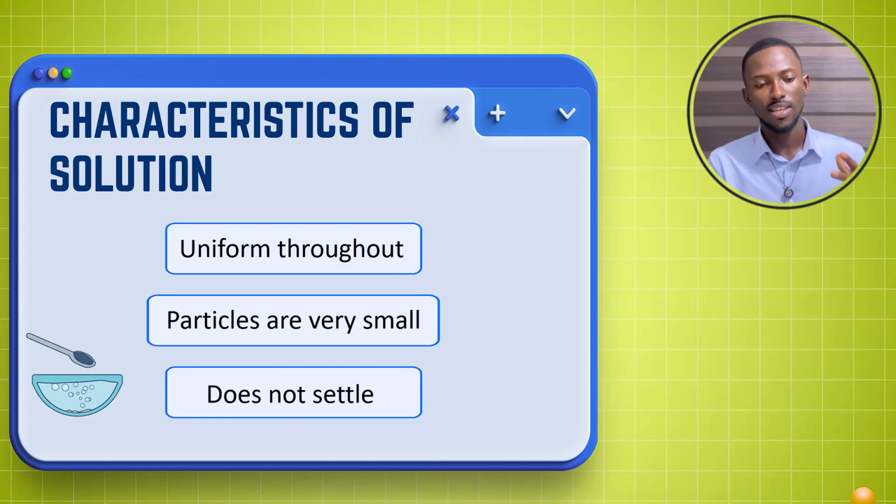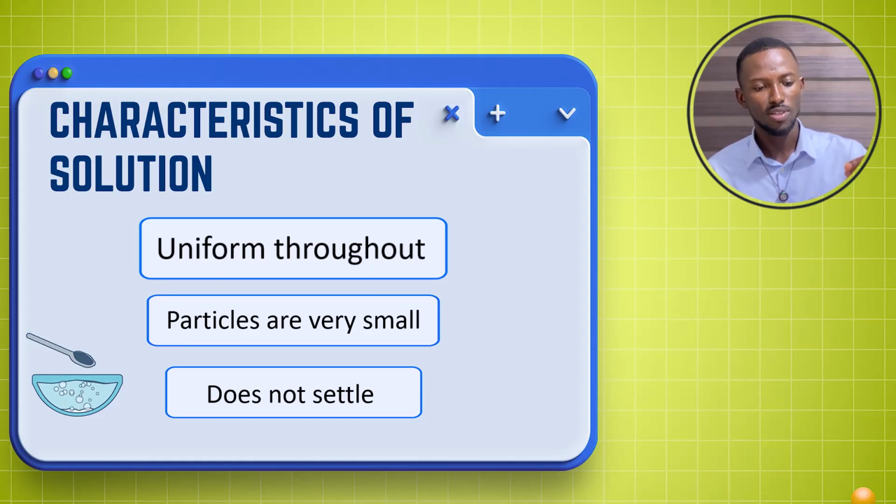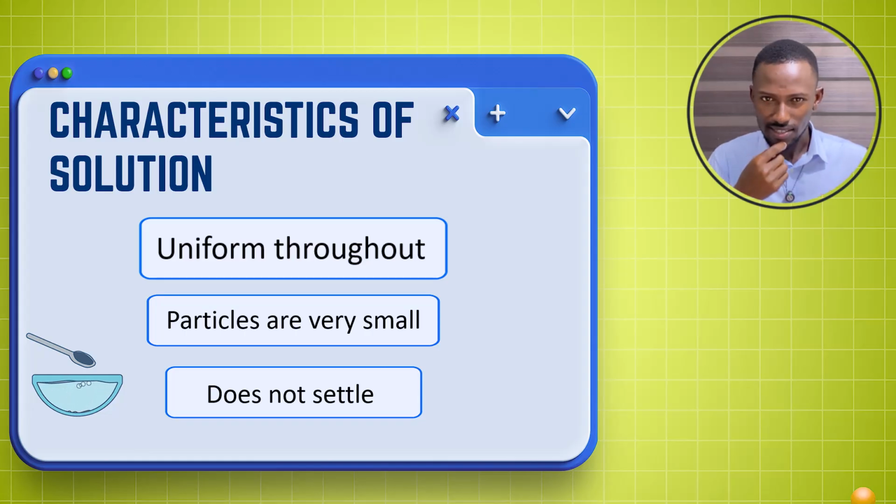So these are some of the characteristics of solutions. It is uniform throughout. So if you look at the salt solution on the screen, that's a little animation. As you pour the salt in the water and the salt dissolves in the water, you realize that the salt disappears. And then the final solution that is formed is uniform throughout. Unless you taste it, you wouldn't know. You think it's just plain water with nothing placed in it. So it is uniform throughout. That is one unique characteristic of solutions. After mixing the two stuffs, you have one uniform solution that has been formed, or one uniform mixture is formed.